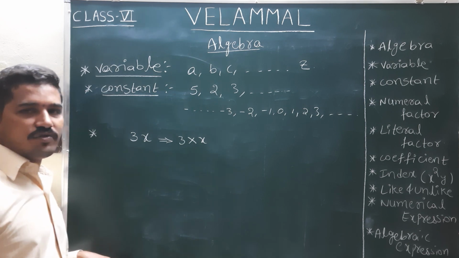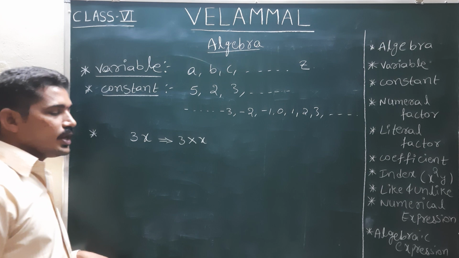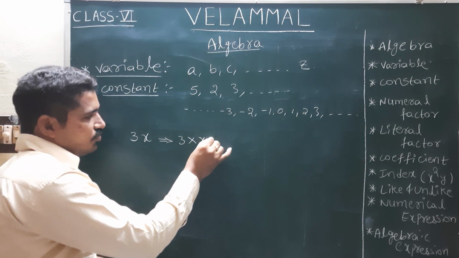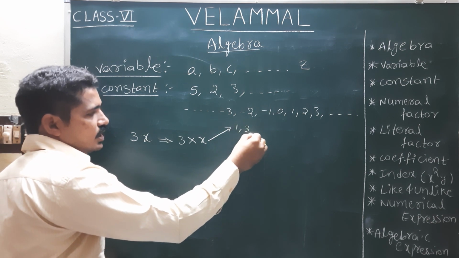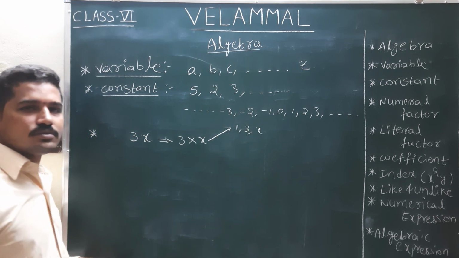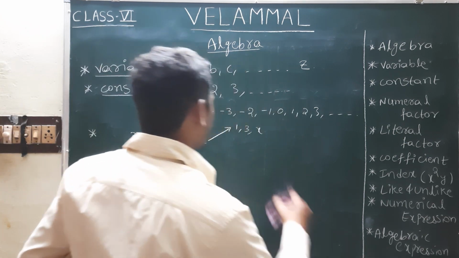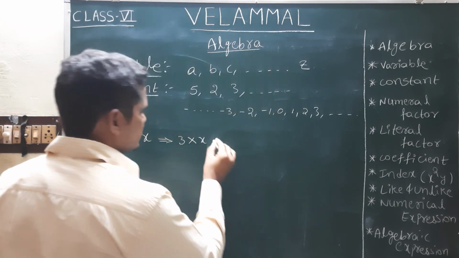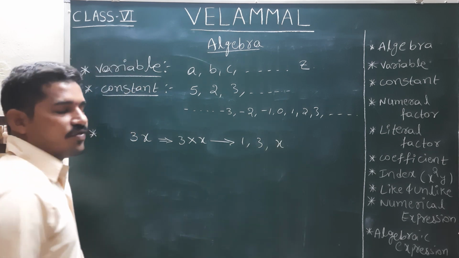Next we will have the definitions of terms and all. Now, for example, if we take 3x, we can say the factors are 1, 3, x. So we can write the factors as 1, 3, x. These are the factors.